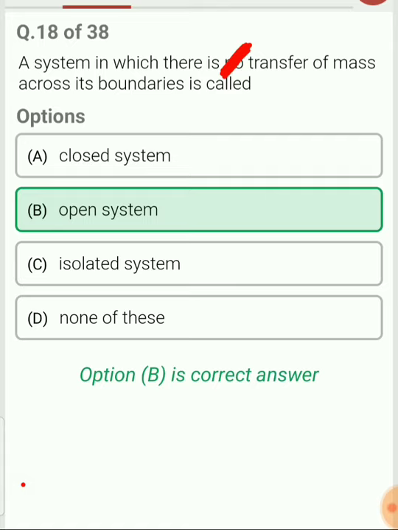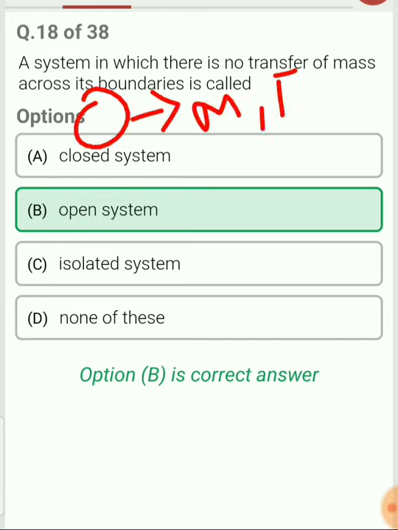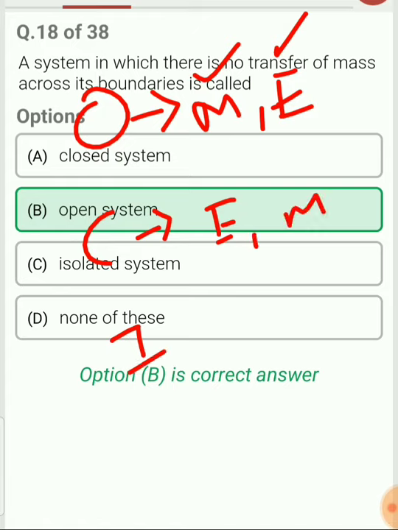But in this case, it has been asked as a system in which there is no transfer of mass across the boundary. So once again I repeat, in an open system, mass transfer and energy transfer both take place. In a closed system, only energy transfer takes place, and in an isolated system, no mass transfer and no energy transfer takes place.